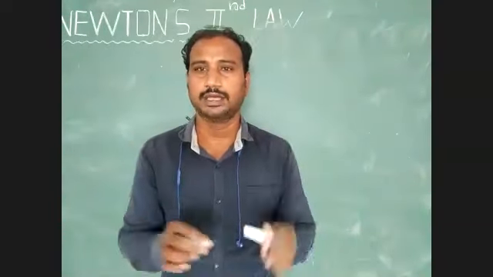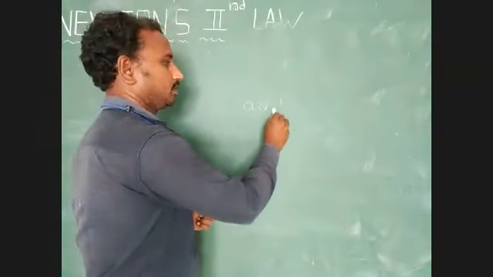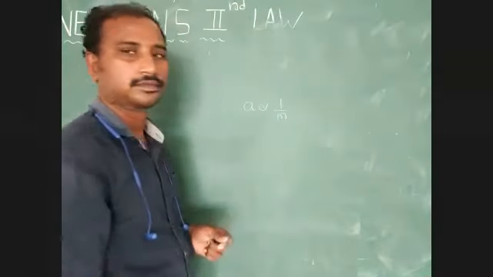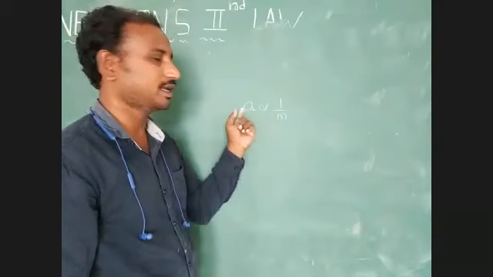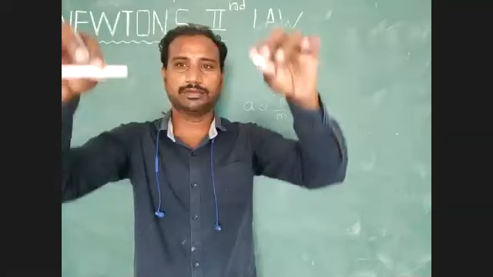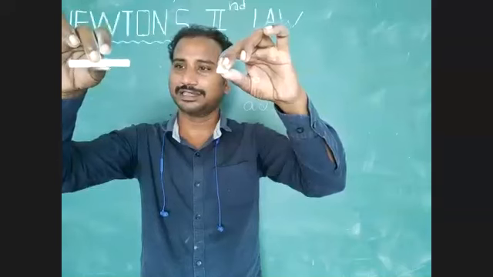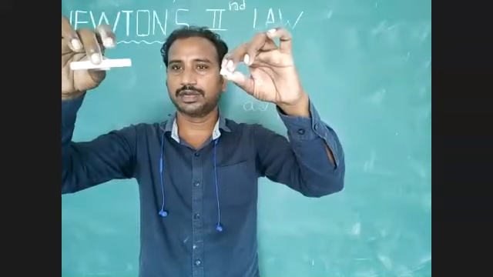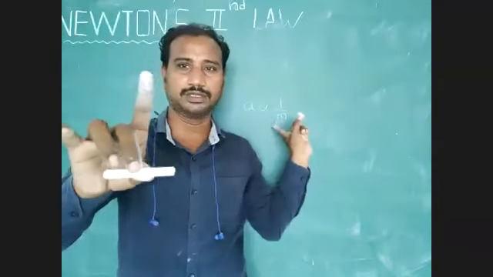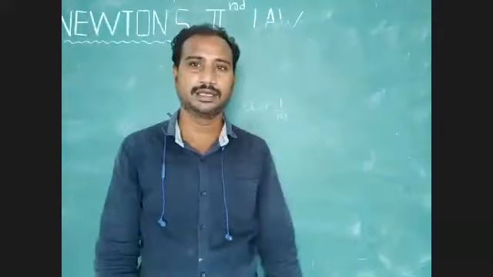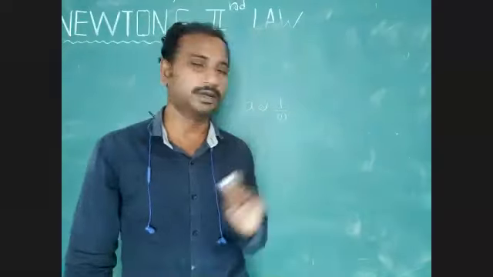Here the relation I already gave: along the horizontal direction, acceleration is inversely proportional to mass. So just identify that the smaller one gets larger acceleration, or the bigger one gets smaller acceleration. If you apply this relation here, it is wrong. Don't follow this relation. In the vertical direction this relation is not applicable; along the horizontal direction only it is applicable.